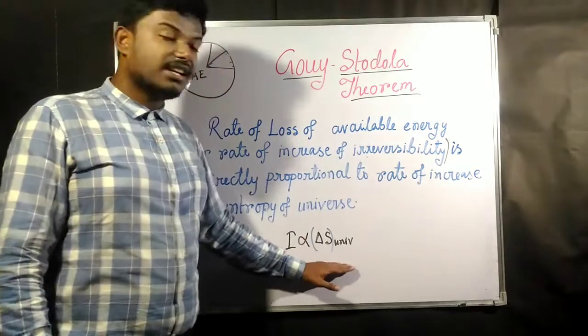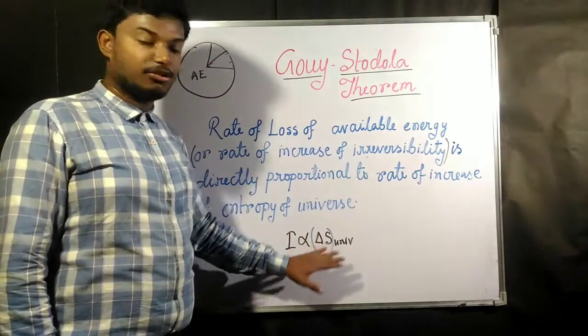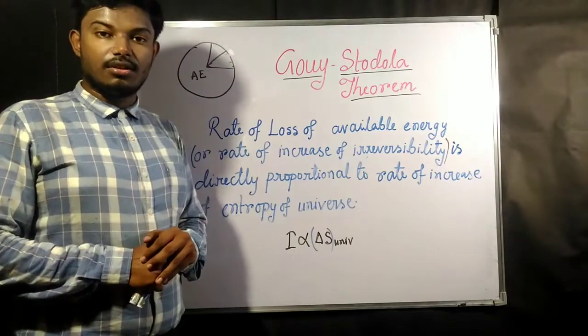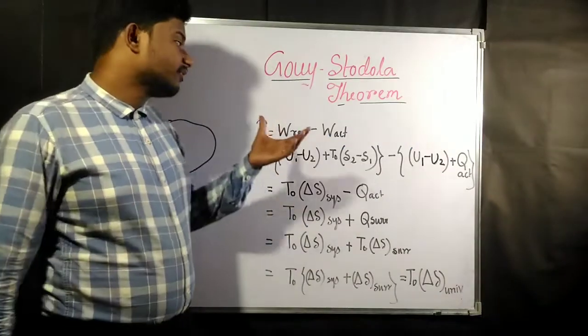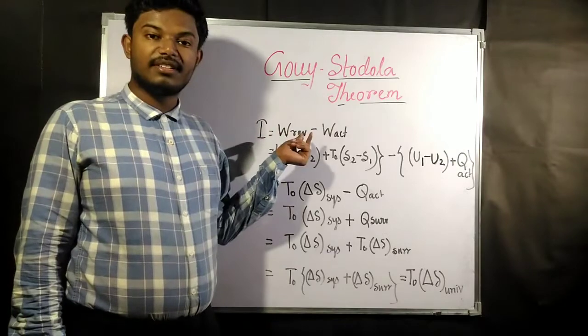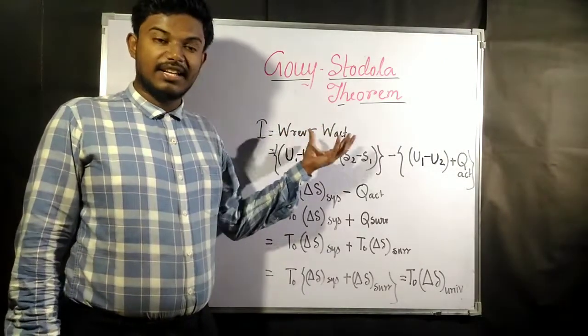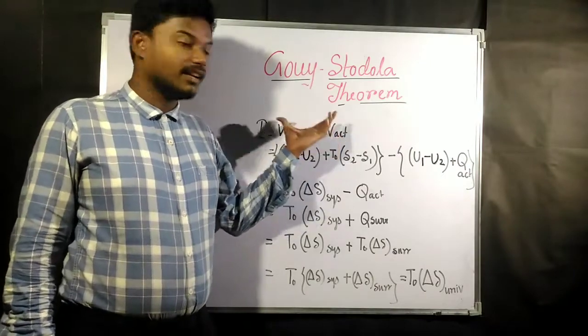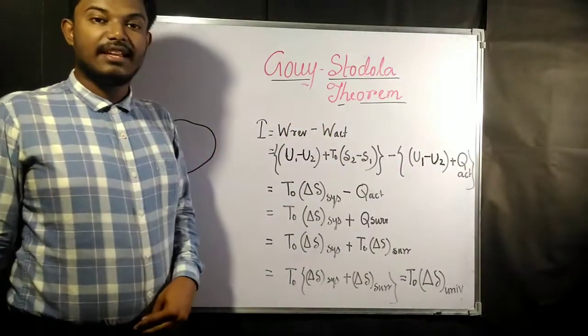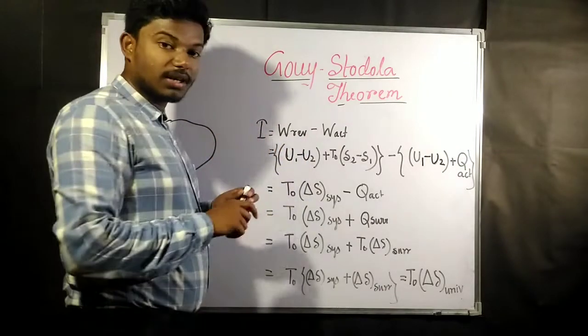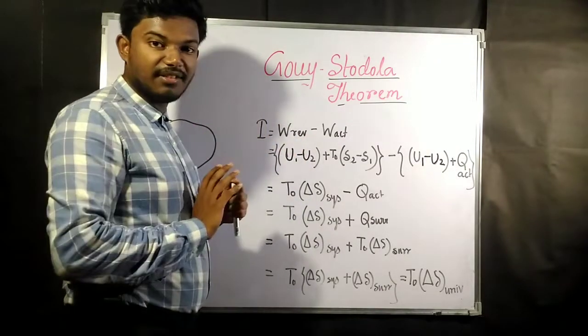Okay, so from this relation we are going to find out an expression for irreversibility which would be better for our calculations. We have seen that irreversibility is the difference between the reversible work, or the available energy, and the actual work which you are getting. The difference between them is known as irreversibility. Now, W reversible is nothing but the available energy.